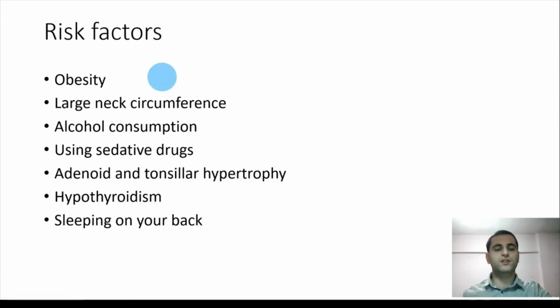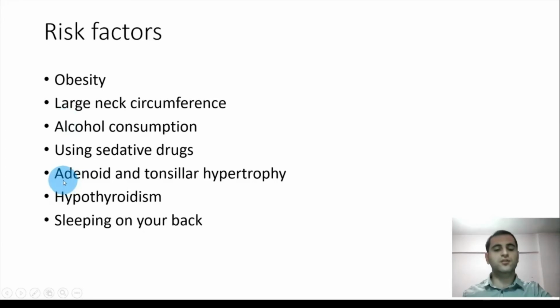The most prominent risk factor of obstructive sleep apnea is obesity. And when a patient is obese, his neck circumference is also large. If a male has a neck size larger than 43 centimeters or a female larger than 38 centimeters, then it is considered a risk factor. Alcohol consumption and using sedative drugs cause the pharyngeal muscles to relax, and when the muscles are relaxed, it facilitates obstructive sleep apnea.